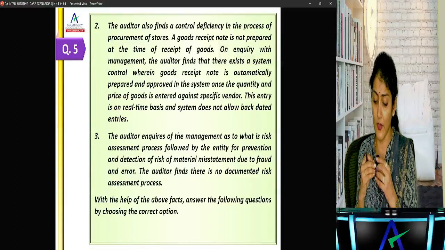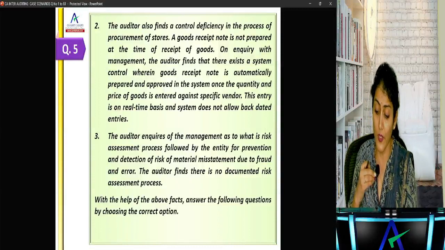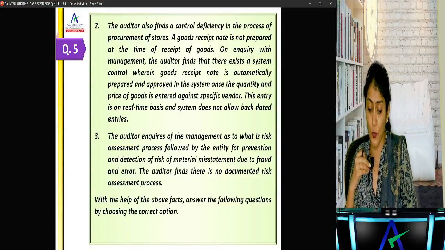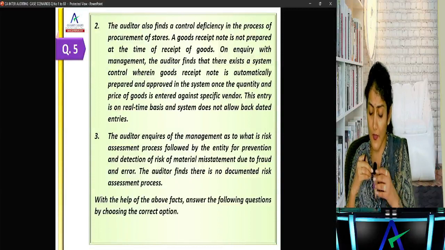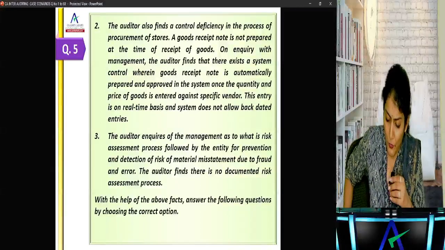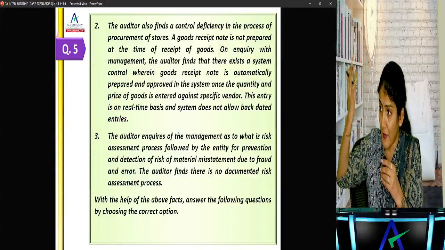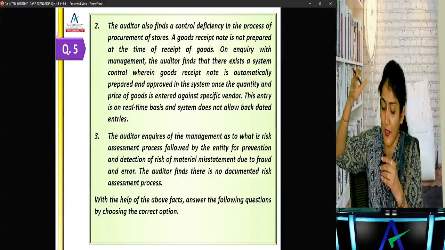This entry is on a real-time basis and the system does not allow any backdated entry. The auditor inquires of management as to what risk assessment is followed by the entity for prevention and detection of the RMM due to fraud and error. The auditor finds that there is no documented risk assessment process. So the risk assessment process is not there in the company.